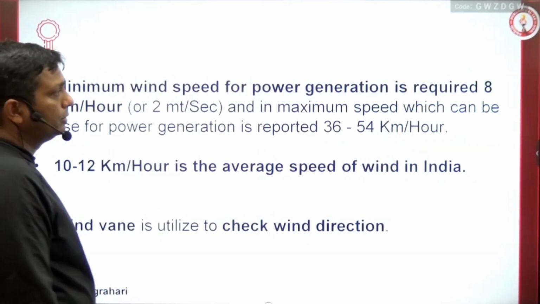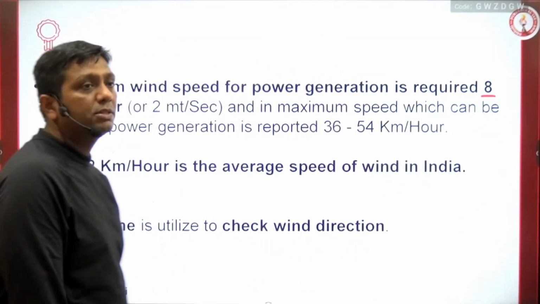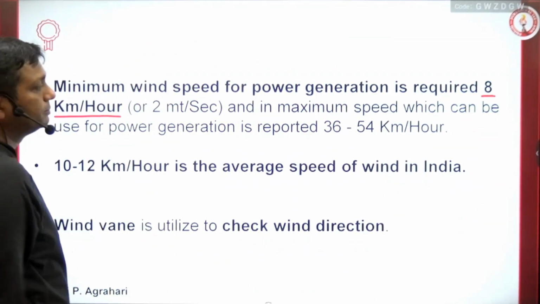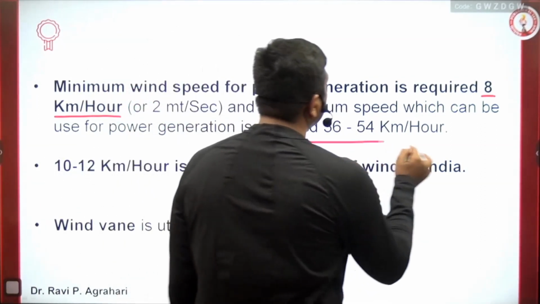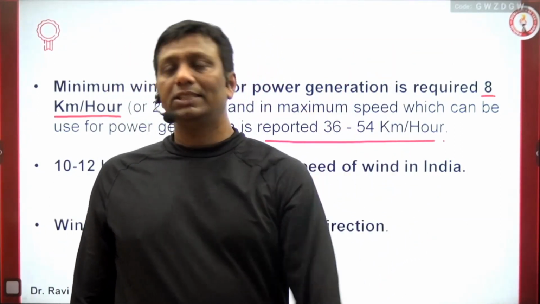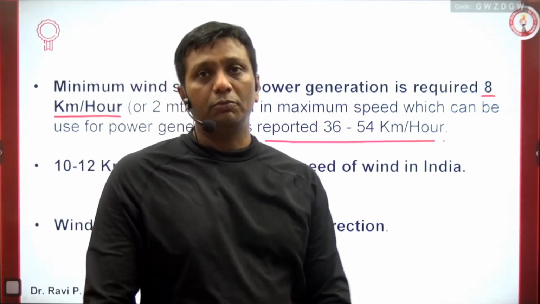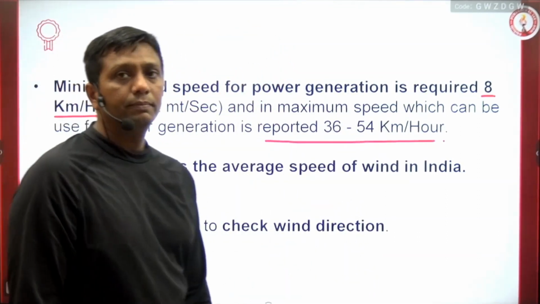See, guys, one more thing. For wind energy generation, as I told you, the minimum speed of wind should be how much? 8 km per hour. And the maximum speed for wind power generation should be how much? 36 to 54 km per hour. Beyond that, wind energy generation is not possible. So this is the minimum to maximum speed range. And what about India's average? I told you guys, 10 to 12 km per hour.